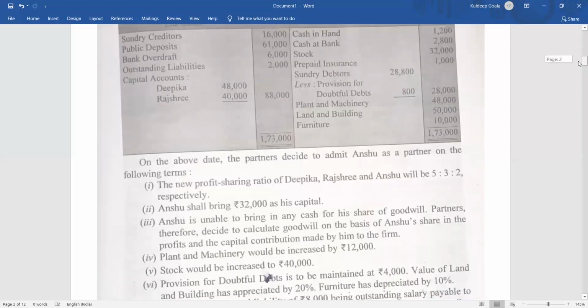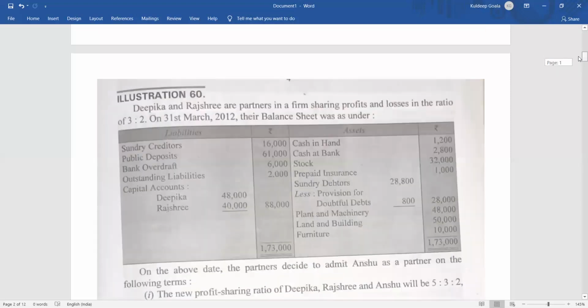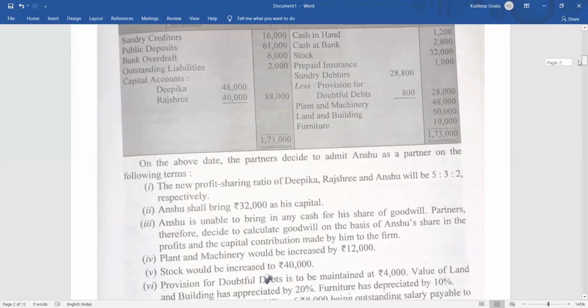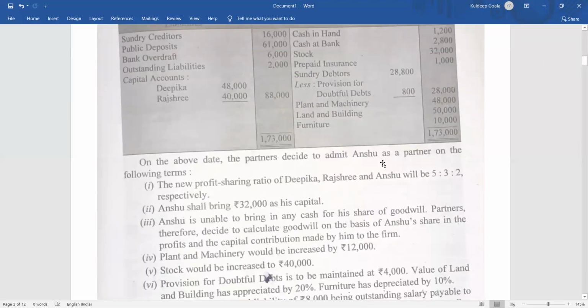In the adjustments, what is given here? On the above date, that is 31st of March 2012, they decided to admit Anshu as a partner in the firm under the following terms and conditions. First, the new profit sharing ratio of Deepika, Rashri and Anshu will be 5:3:2. This is the new ratio. Anshu shall bring 32,000 as his capital. Anshu is unable to bring in cash for his share of goodwill, so we know how to treat it.